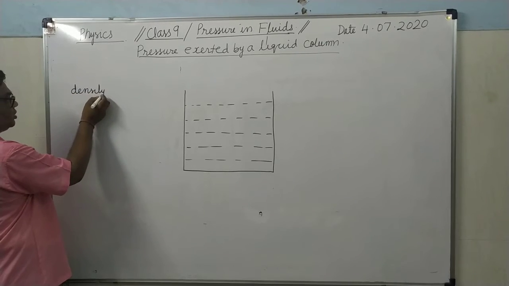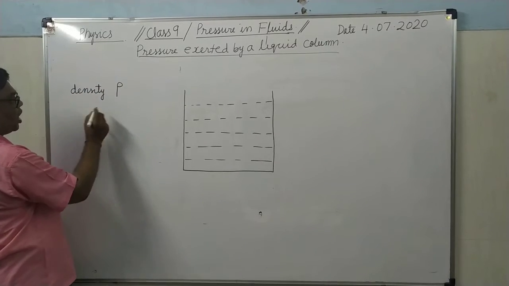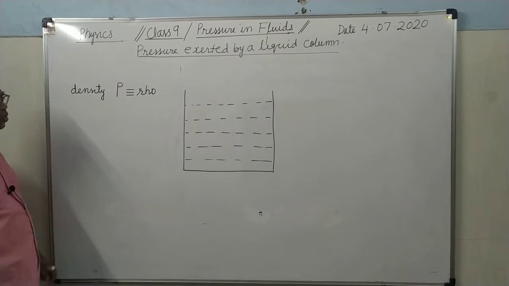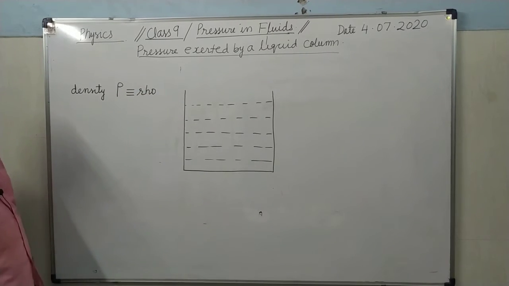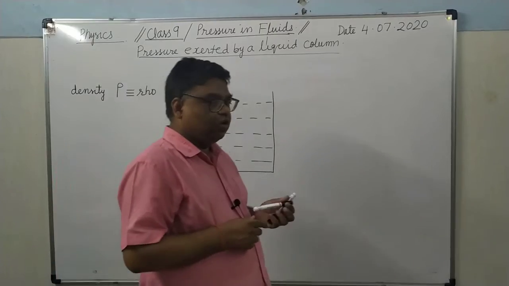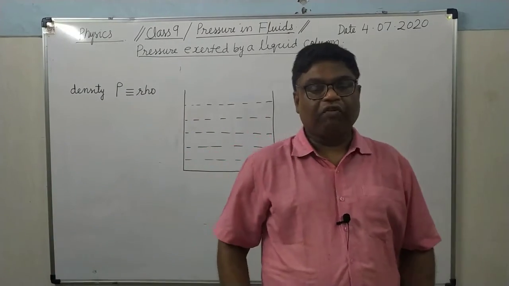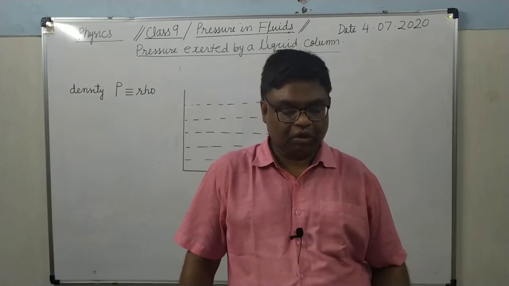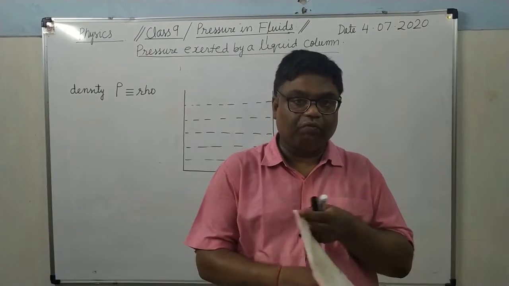Here this symbol is rho, R-H-O. It is a Greek letter which is used to represent the density. It's clear? Density means mass per unit volume. What will be the unit of density? Kilogram per meter cube. Formula of density equals to mass upon volume.